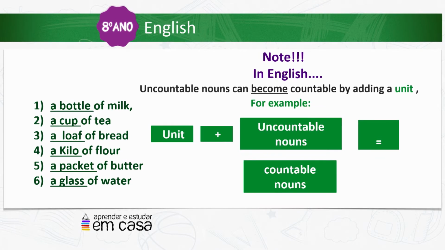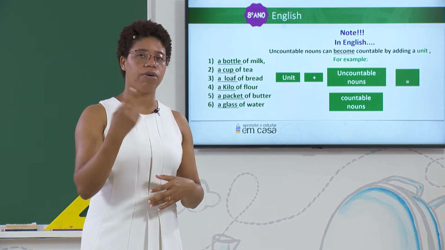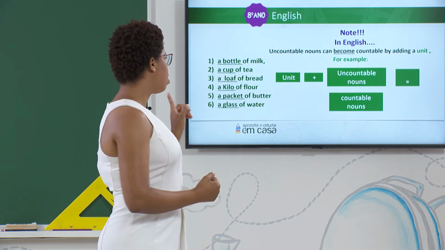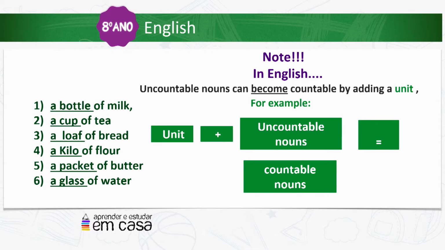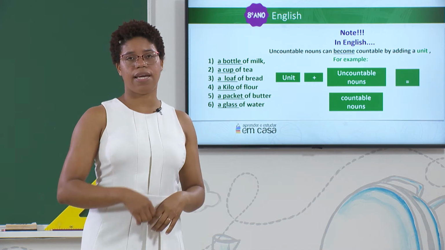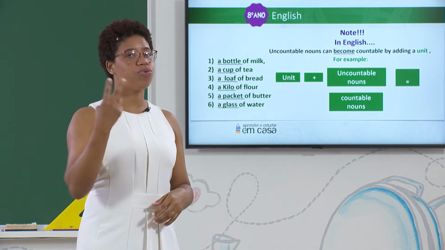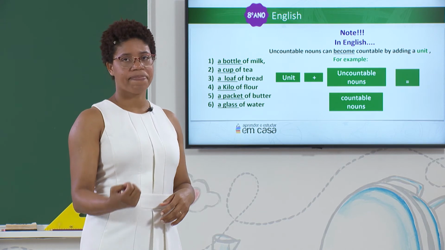Now we have a packet of butter. Butter is uncountable. We can't say 1 butter, 2 butter, but we can say 1 packet, 2 packets of butter. A glass of water. Water is uncountable. But when we use the unit a glass, we can say 1 glass of water, 2 glasses of water, okay?